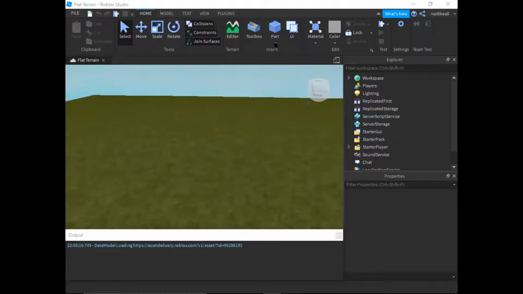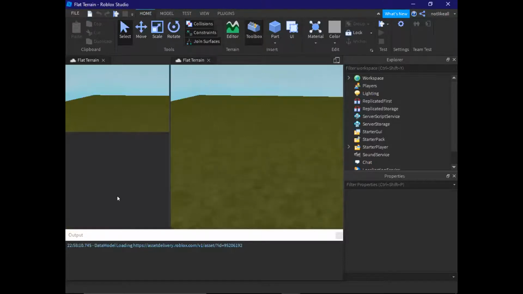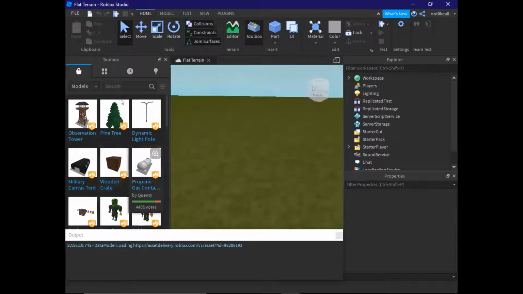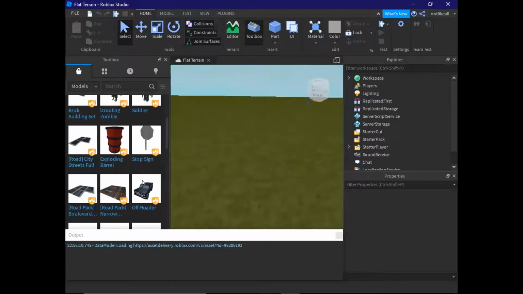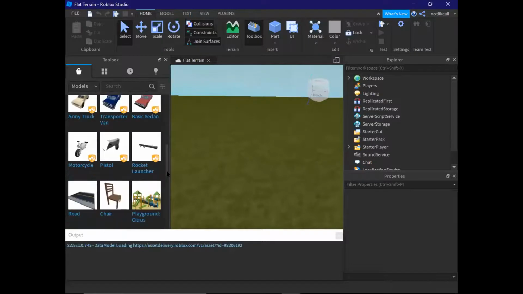Let me just add a part. Let's go to Toolbox. Toolbox has really cool stuff. If I click on Toolbox, I will have so many things here. You can search for them if you want. I'm going to just add, let's add this person. No, that's kind of really creepy. I'll scroll down. I'll add the car if you want. Let's just add one for everyone. All right, can you type in chat what you want? What are you looking for? If you want to type in chat, I will be waiting for the next few seconds. Five, four, any pick? Five, four, three.